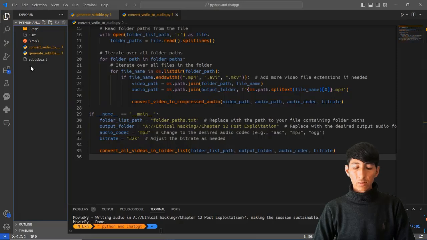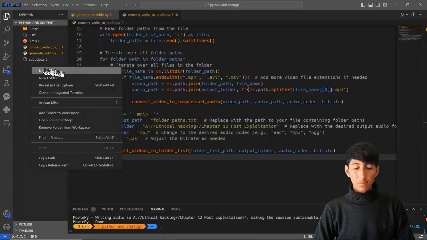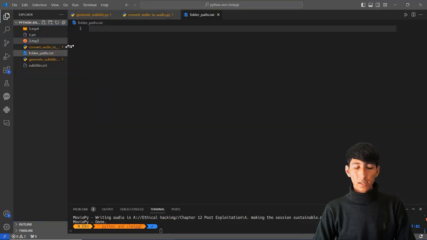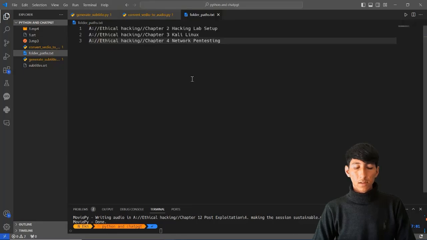And also I need to create a folder path .txt file, and then I need to add all the paths for each of these folders into that file, and then the program must be able to read it from there, okay? So I will create this by the name of folder paths.txt, and within this I need to provide all the paths.